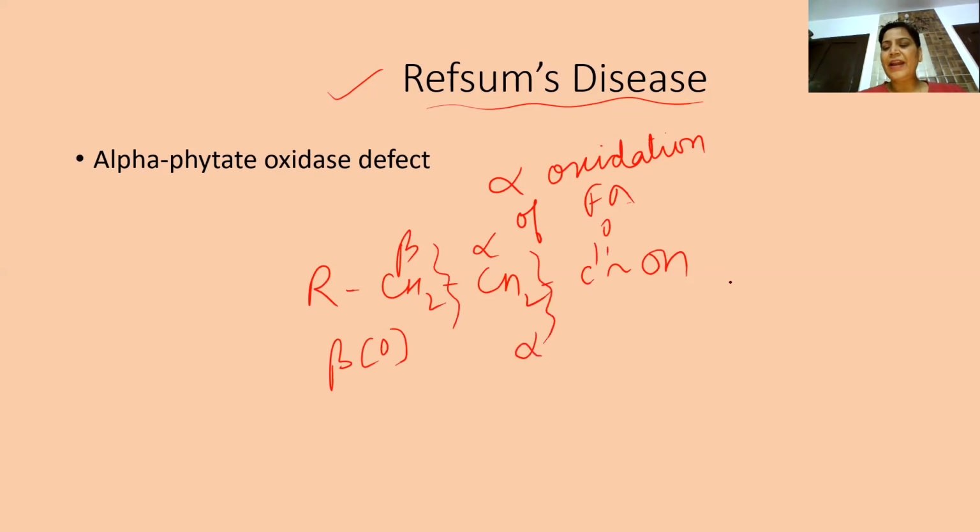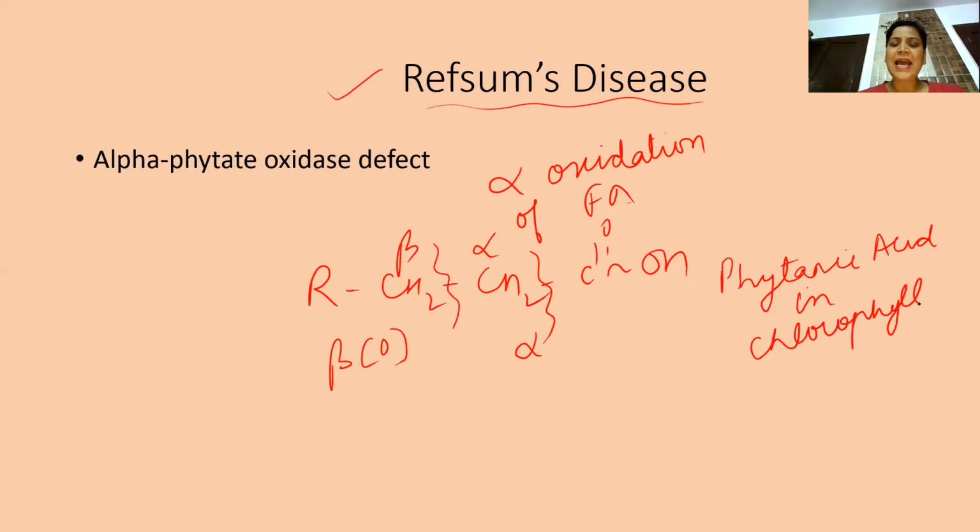So, phytanic acid, which is present in chlorophyll or in green leaves, has to undergo alpha oxidation. If this enzyme, alpha phytanate oxidase, is absent, it will lead to accumulation of phytanic acid, leading to Refsum's disease.